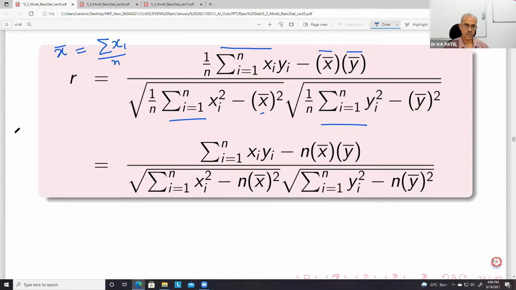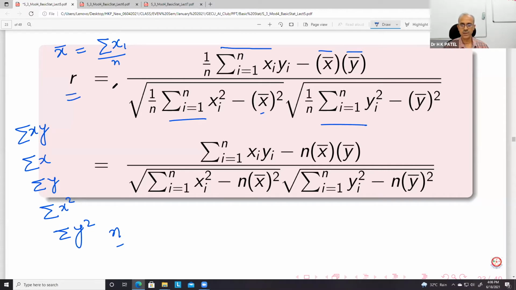You just remember this: summation xy, summation x, summation y, summation x square, summation y square, and the number of elements n. This many numbers you require to find the value of r using these formulas. That we will see a little later.